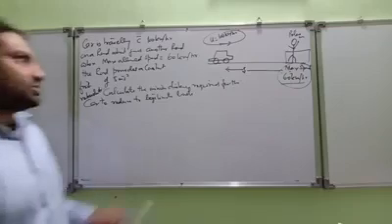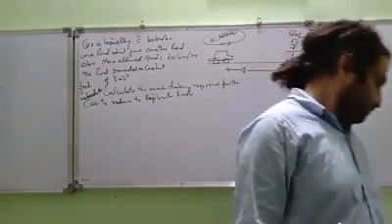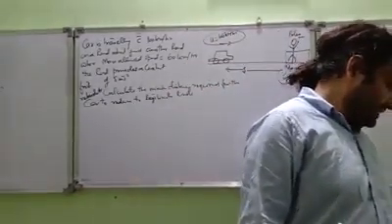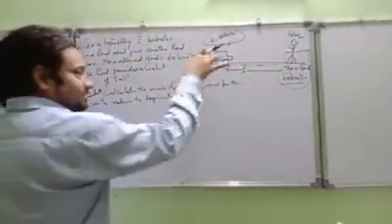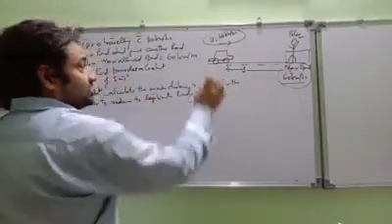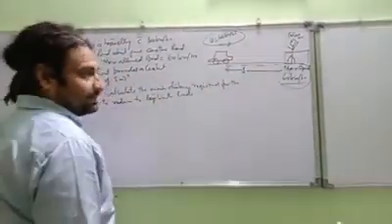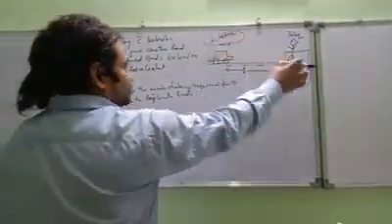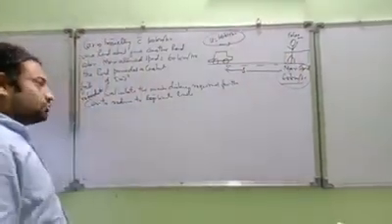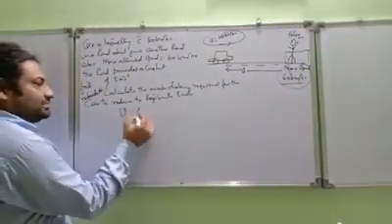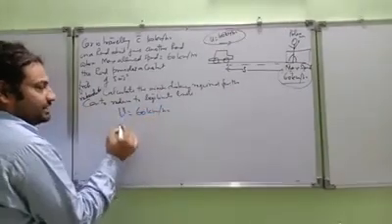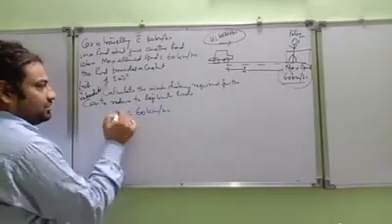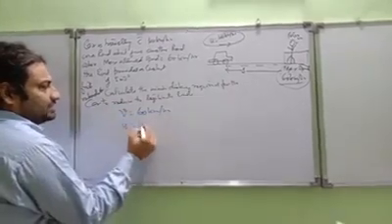You see, this car should travel... wait. Let us say the distance is S. The car needs to travel S distance while it brakes. This is the braking time. In this much time, the car is going to apply brakes and try to reduce its speed from 100 to 60 km per hour. Clear? So the final speed of the car is 60 km per hour. The initial speed of the car is 100 km per hour.